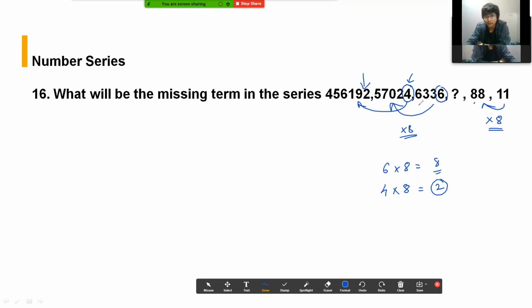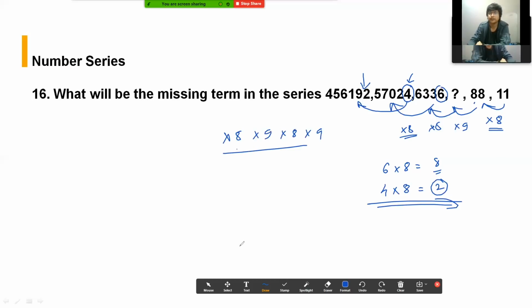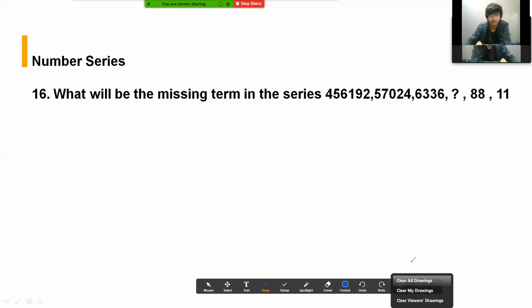So in this question I tried something, but I couldn't solve it because there was no consistency here. But later after the exam when I tried to solve this, the logic was simple. Into 8, and here it has to be into 9, and here it has to be into 8, and likewise. So multiplied by 8, multiplied by 9, multiplied by 8, multiplied by 9, likewise. Okay, and I basically marked it and moved ahead. So this was the 16th question. Let's move to the next one.